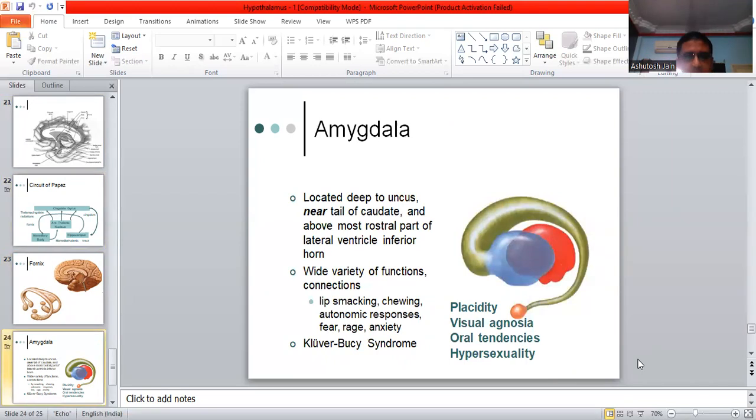Now the amygdala, located deep to the uncus near the tail of the caudate and above the most rostral part of the lateral ventricle inferior horn. Wide variety of functions and connections like lip smacking, chewing, autonomic responses, fear, rage, anxiety, etc. Placidity, visual agnosia, oral tendencies, and hypersexuality are also there. And there is a syndrome which is called the Kluver-Bucy syndrome.